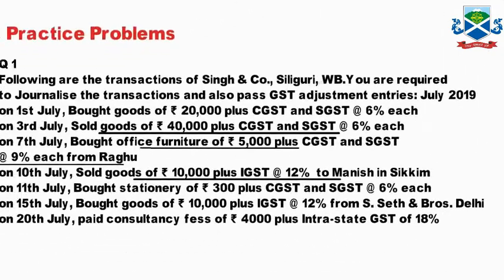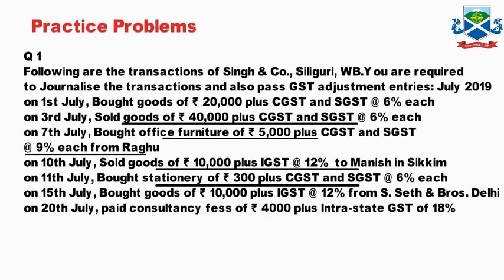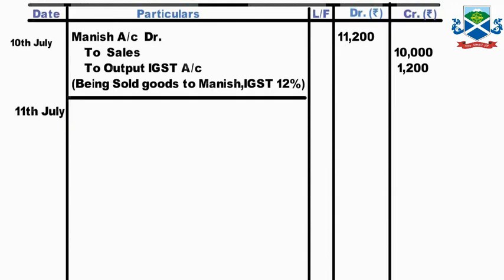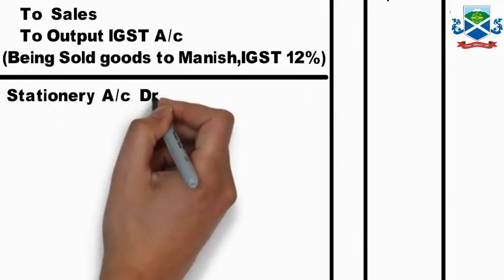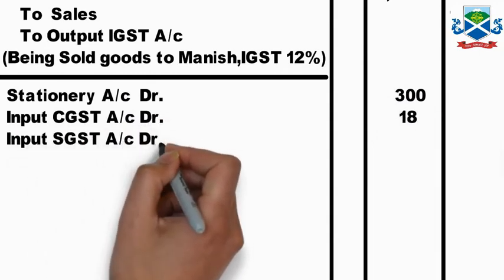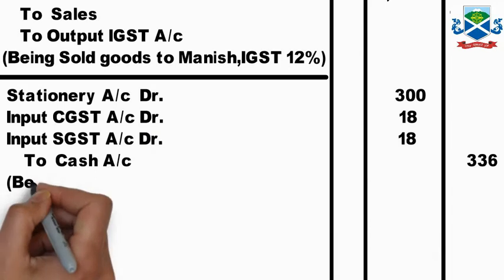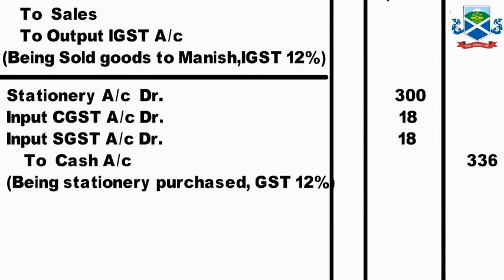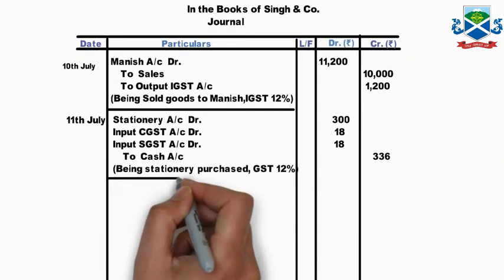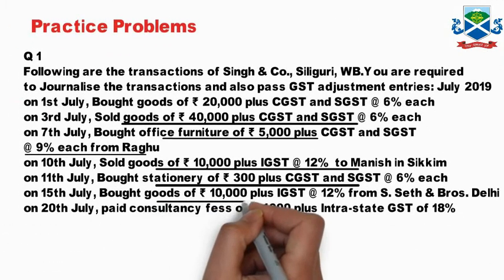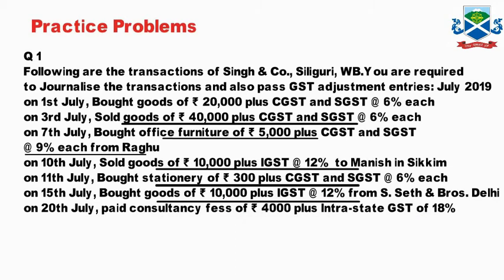Our next transaction is bought stationery 300, CGST SGST 6% each. So stationery you have purchased, it is an expense, stationery account debit, input CGST we calculate 18 rupees at 6% and SGST also 18 rupees, to cash 336, being stationery purchase with input GST 12%, that is 6%, 6%. That is the fifth journal entry.